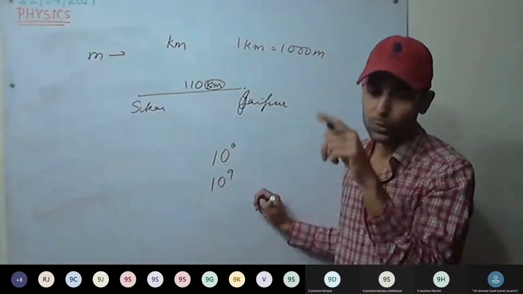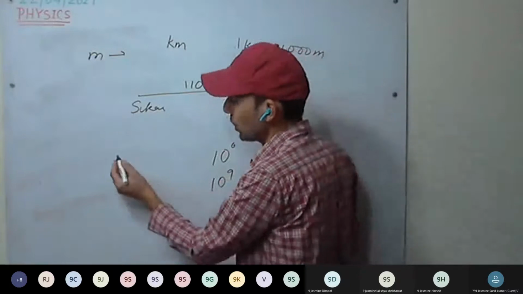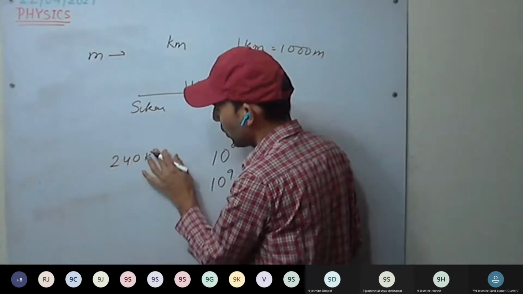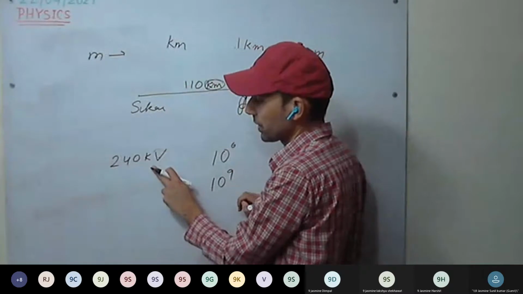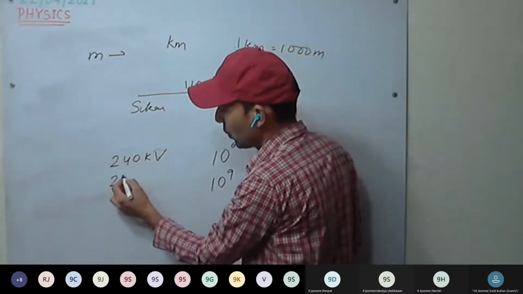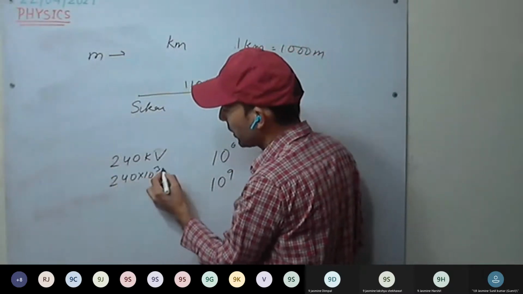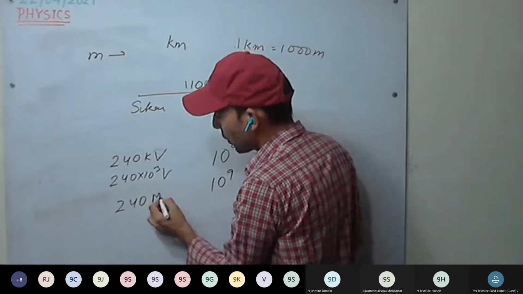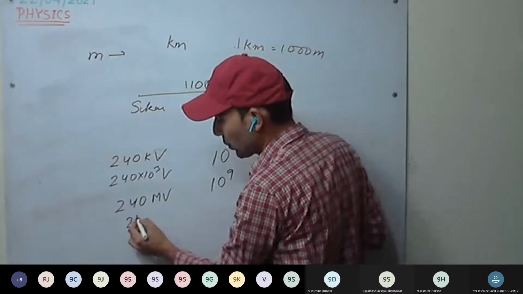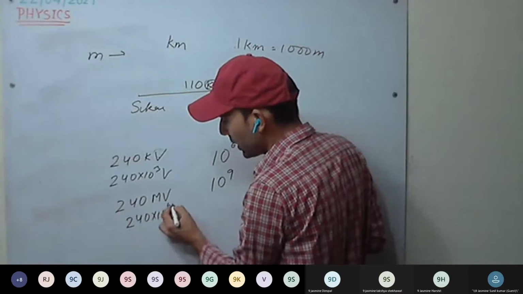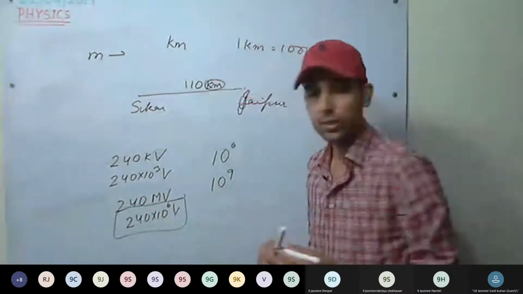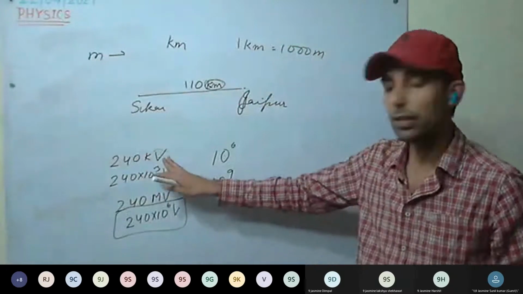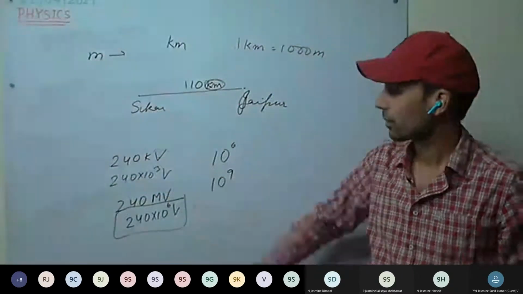For example, you have seen on poles, sometimes it is written 240 kilovolt, this much potential difference. That means 240 into 10 raised to power 3 volt. Or 240 megavolt means 240 into 10 raised to power 6 volt. Understood this one? So when measuring large quantities, we add a prefix to the unit.